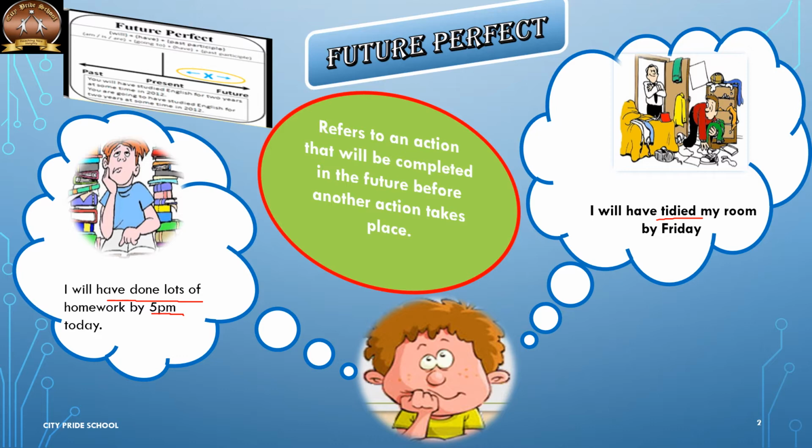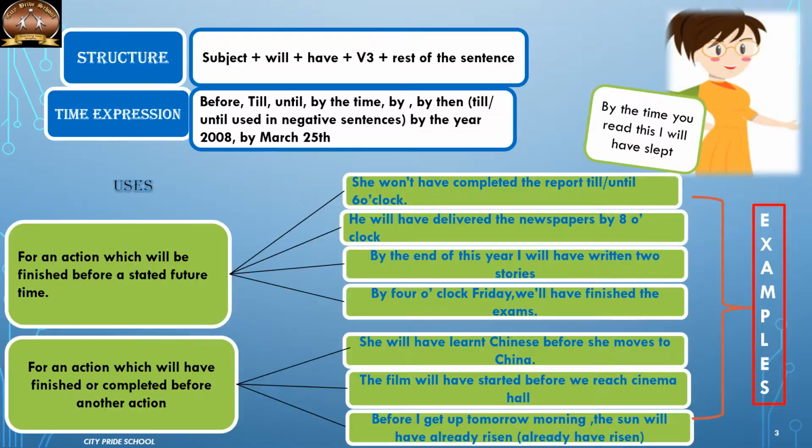The timeline is this, very easy. The timeline actually is almost the same for present perfect, past perfect and future perfect. It's only the time frame that is different. So this completion of action takes place in future. So this is the timeline of future perfect, I beg your pardon.